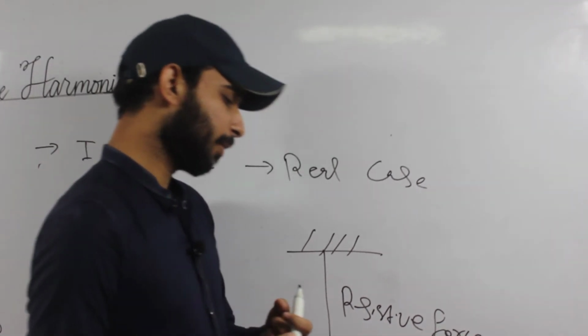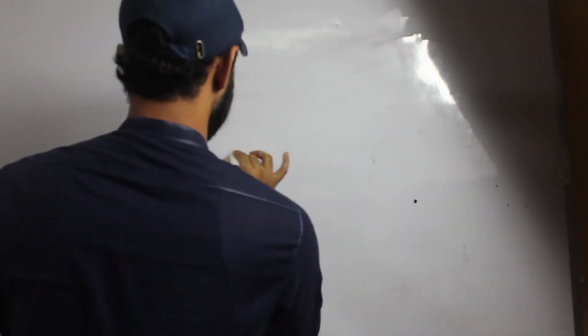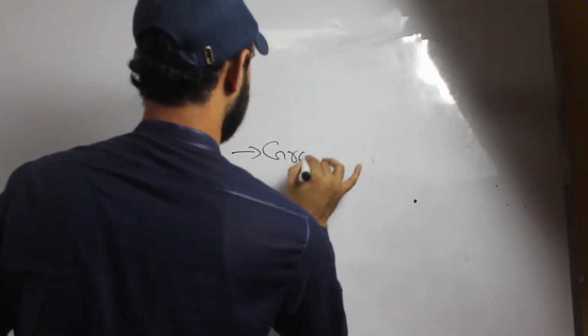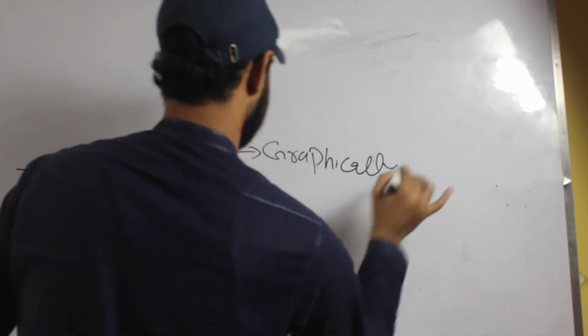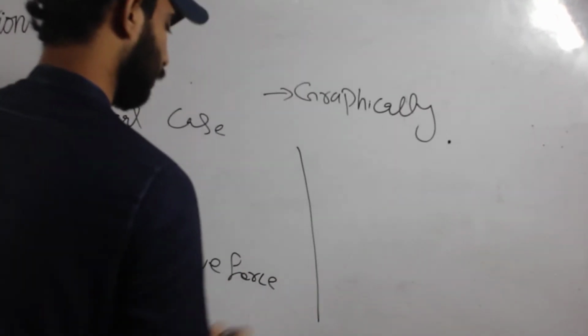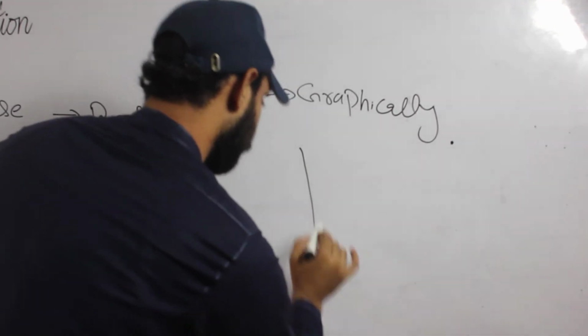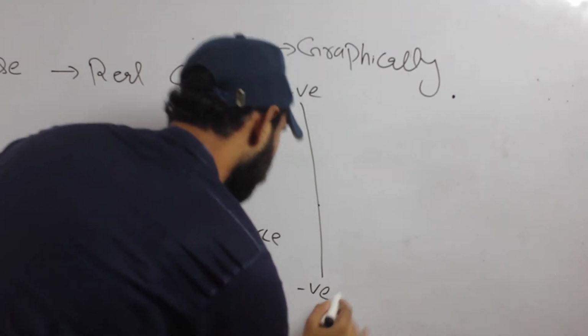Now, students, let's discuss damped oscillation graphically.